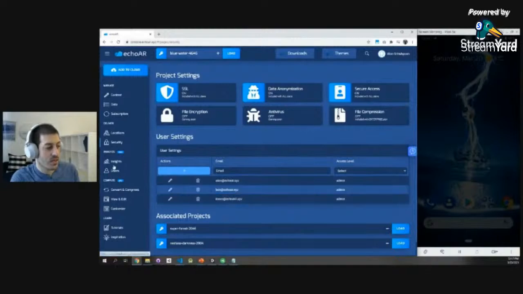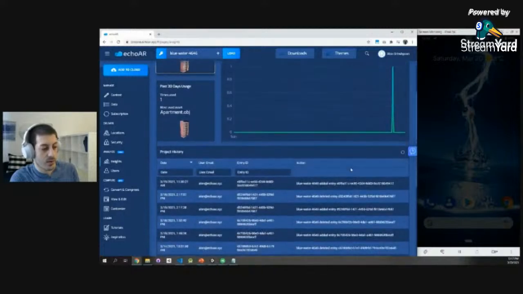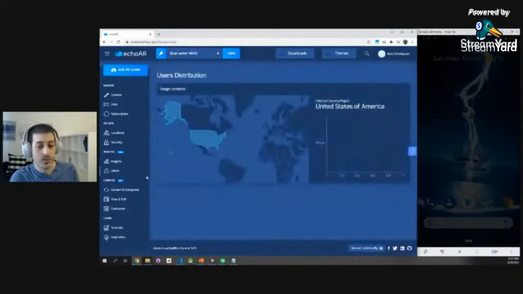your project. The insights page is really powerful, allows you to see how your application is doing. So here, for example, we just streamed this building. So we see a spike in usage right here. And we can also monitor how your project is doing. So really, really cool stuff. Users allow you to see the users around the world. We just started the application so it's pretty empty, but the minute people start using your application, you're going to see it here.